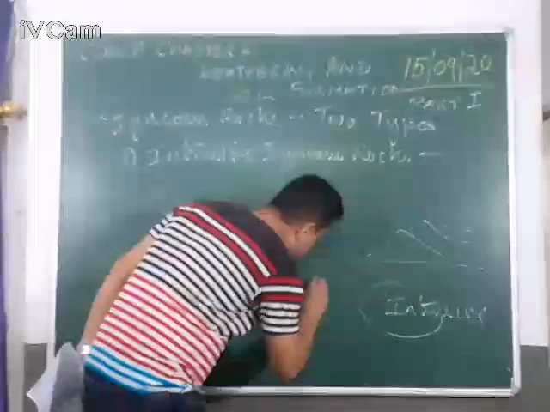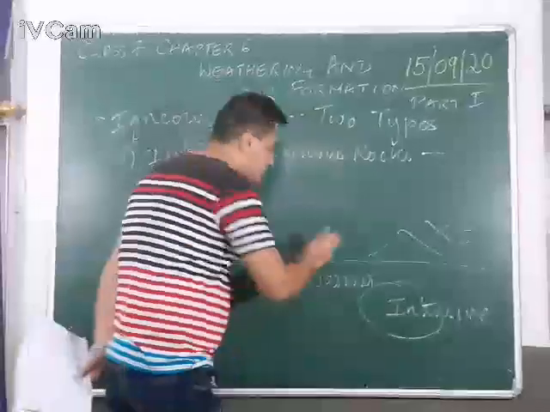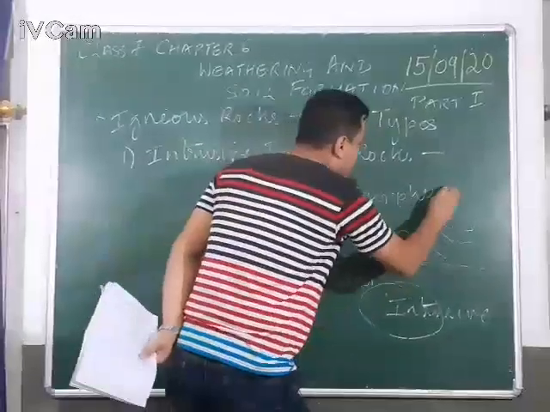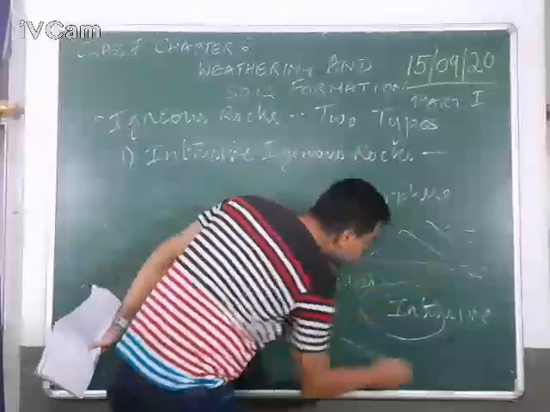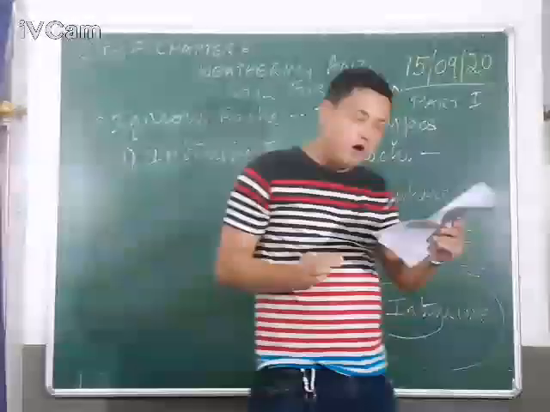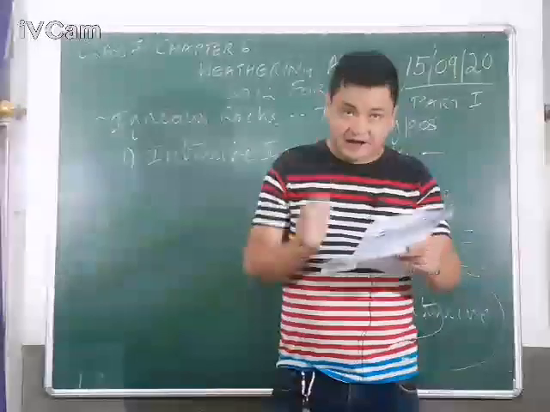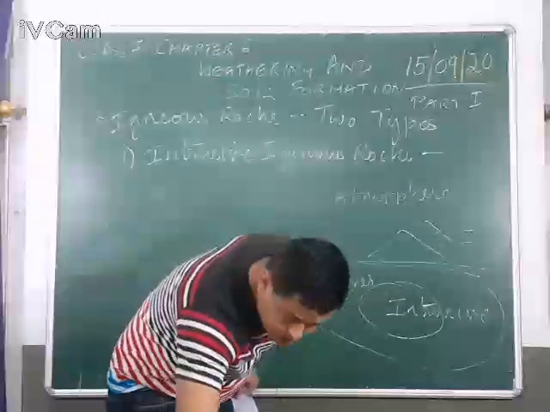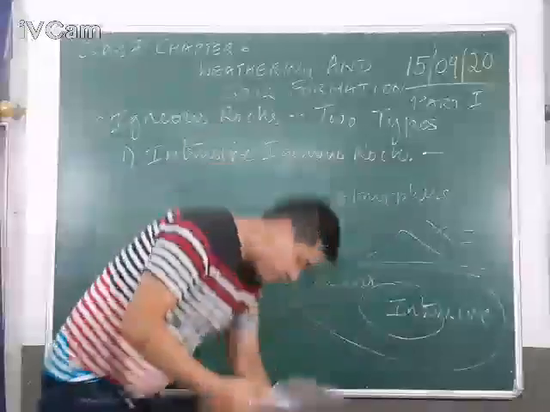So it is warmer inside the earth, whereas outside when it comes in contact with the atmosphere it solidifies very, very fast. But we are talking about intrusive rocks which are formed within the earth. Therefore, the mineral grain. So, whenever we are talking about minerals, last time only I told you in the previous class that rocks are formed from minerals.